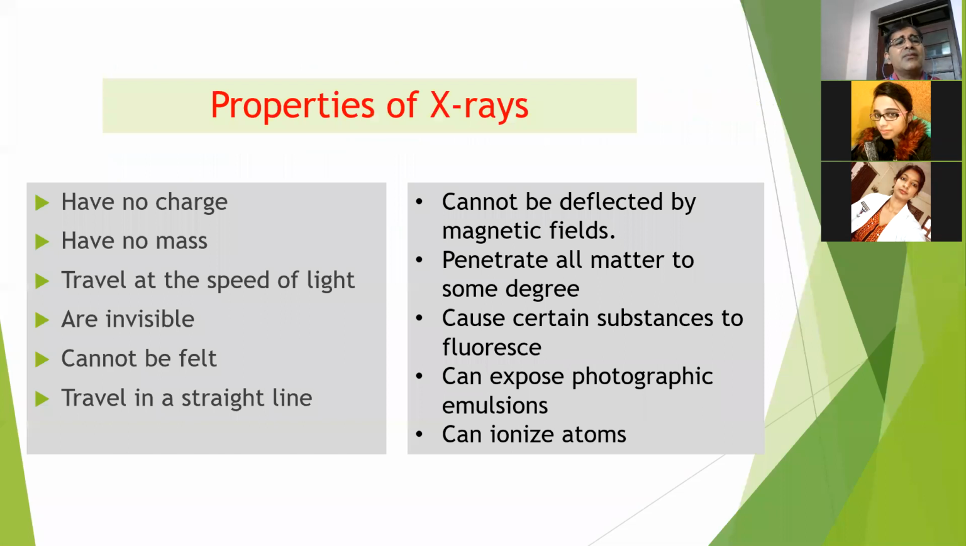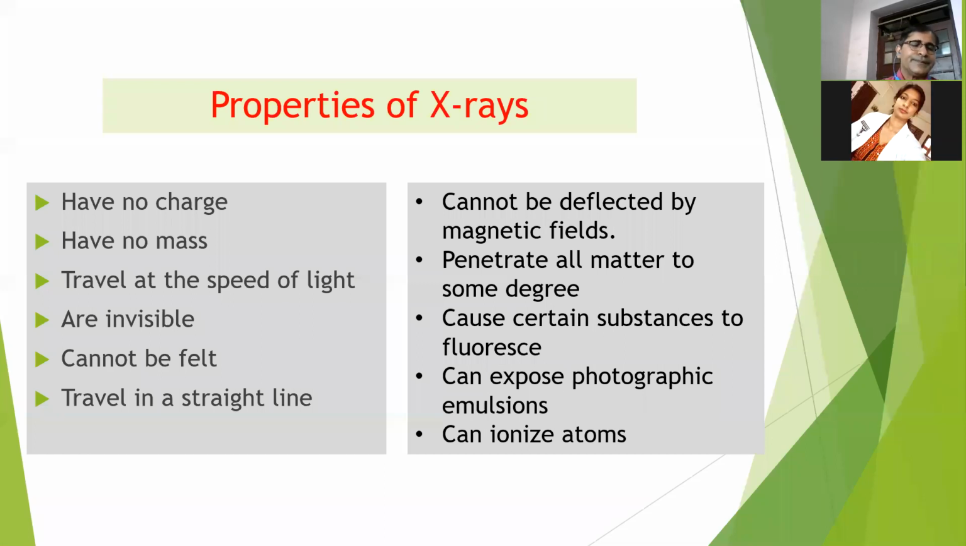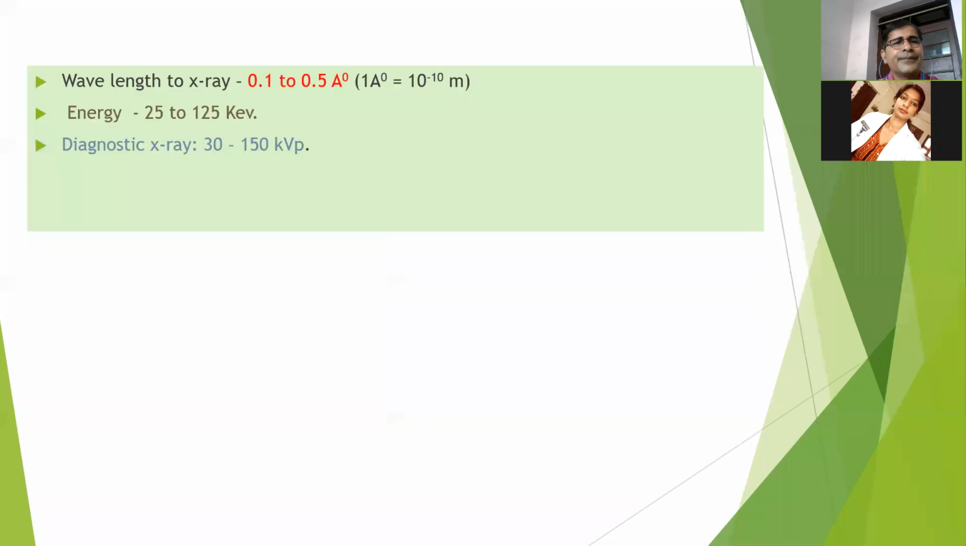So these are the common properties of electromagnetic radiation, which are also fulfilled by the X-ray, because X-ray is also electromagnetic radiation. Being electromagnetic radiation, the properties of X-ray are: no charge, no mass, travels with the speed of light, invisible, cannot be felt, travels in a straight line, cannot be deflected by magnetic and electrical field, okay, and can ionize atoms.